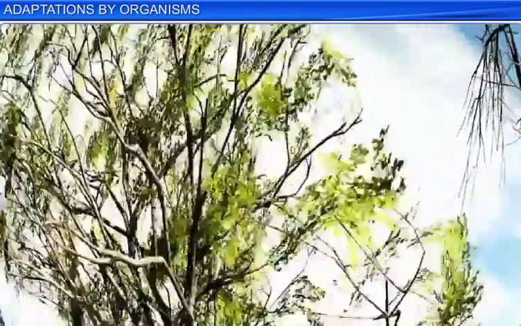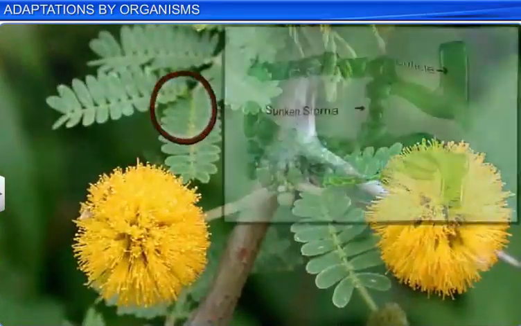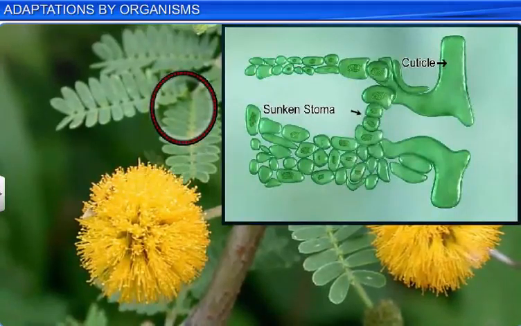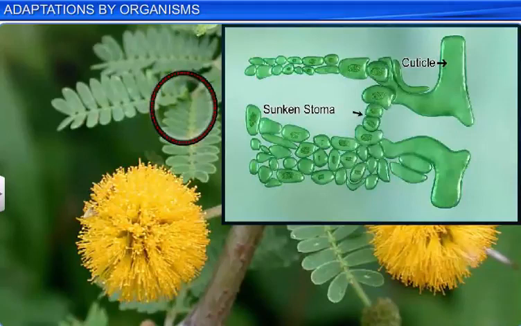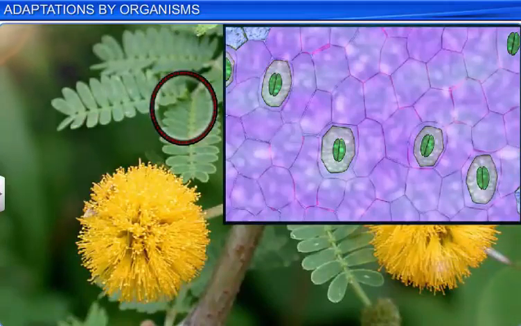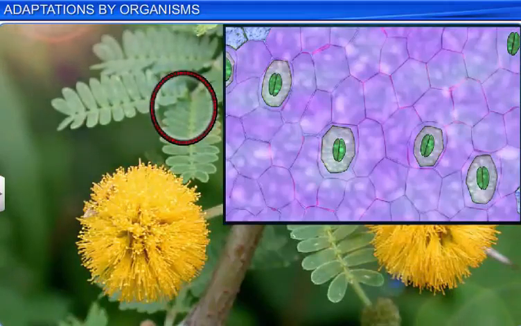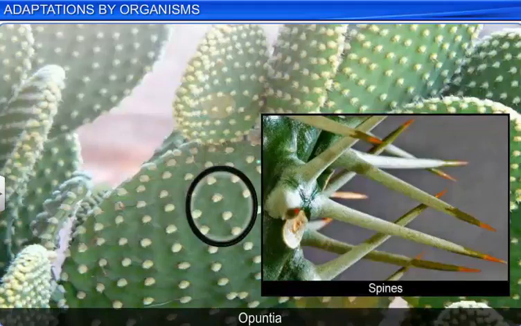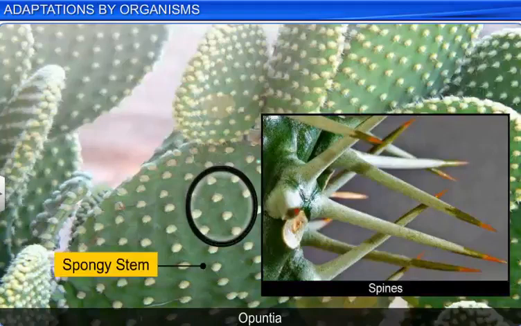Similarly, many desert plants have a thick layer of cuticle on their leaves with their stomata embedded in deep pits to reduce the loss of water through transpiration. These plants have also adopted a special photosynthetic pathway called CAM, or crassulacean acid metabolism, which enables their stomata to remain closed during the day. Some desert plants, like the opuntia, have leaves that are reduced to spines, and its flattened spongy stems perform photosynthesis.